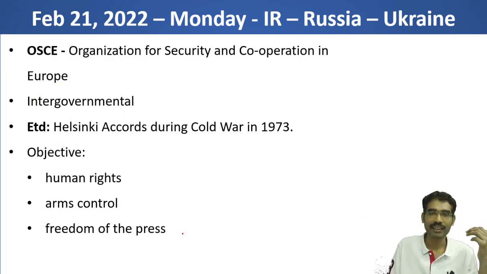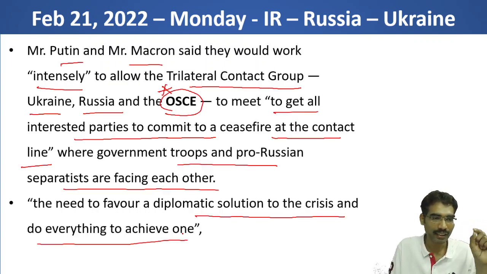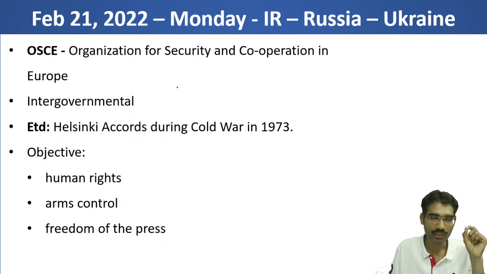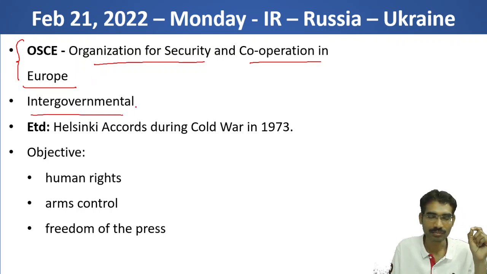So here the entire world was afraid whether there is going to be war or not. Now on one hand troop movement is going on, on the other hand diplomatic channels are also open to solve this particular issue. While reading this news you will come across one particular term, that is OSCE. So what is OSCE? Organization for Security and Cooperation in Europe. This is the full form of OSCE and it is an intergovernmental organization.